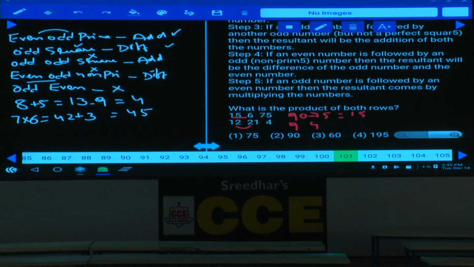9 and 4, 9 is an odd number, 4 is a square. According to condition number 2, odd number followed by a square. The difference, 9 minus 4, is 5. Now the resultant of row 1 is 15, resultant of row 2 is 5. The question is about the product of these two. Product means 15 into 5, that is 75, choice 1. Done with this? Question numbers 99 to 101.